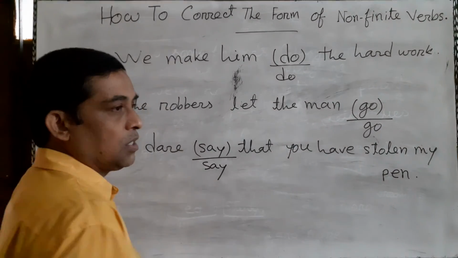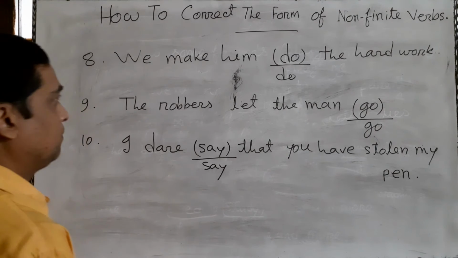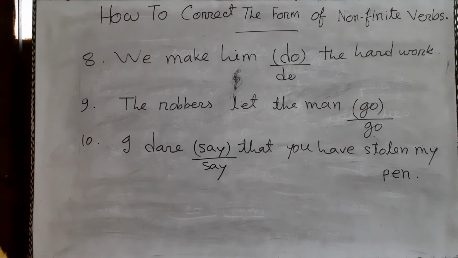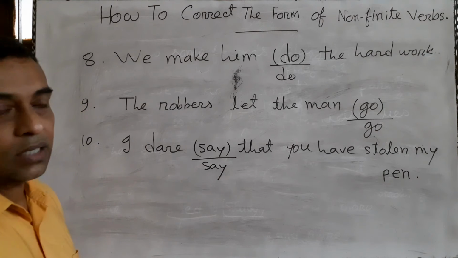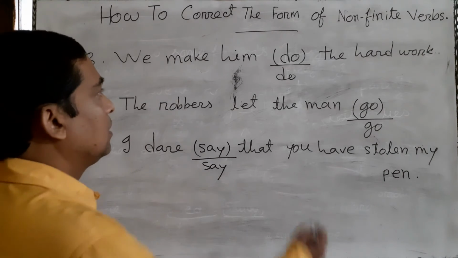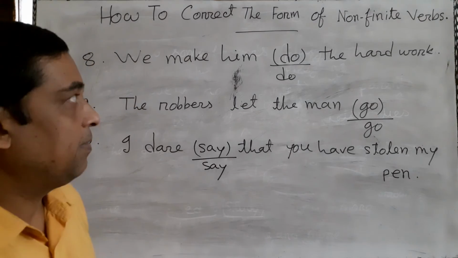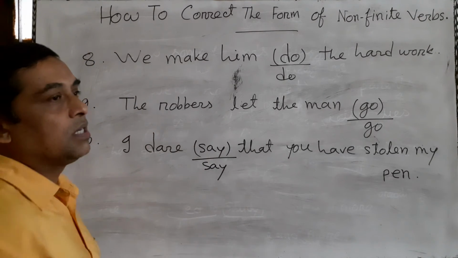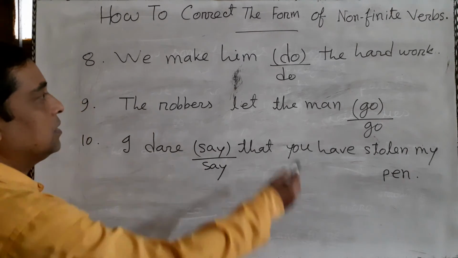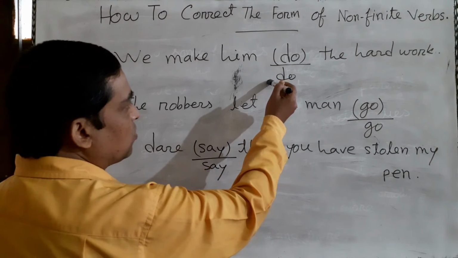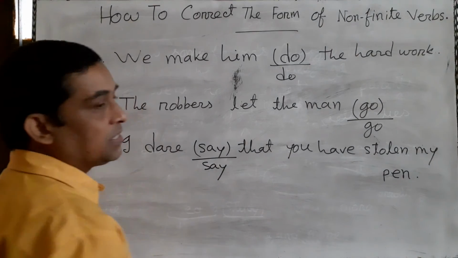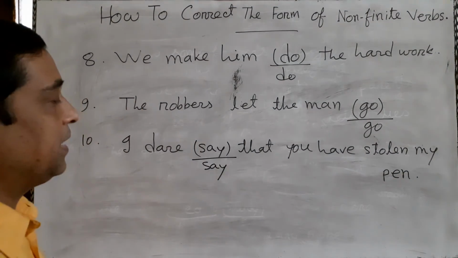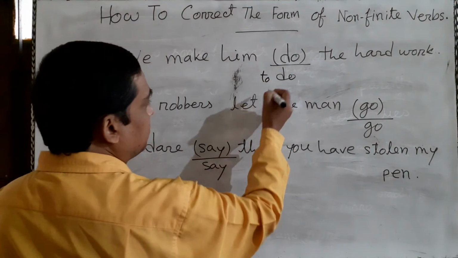Here, example number 8, we make him do the hard work. Here do is a non-finite verb, and of course it's an infinitive. But I don't write any to before the verb. So do is here a bare infinitive because I have not written to.